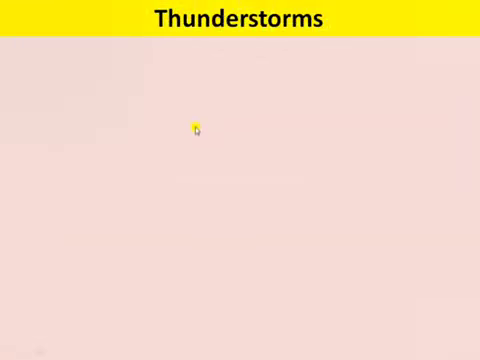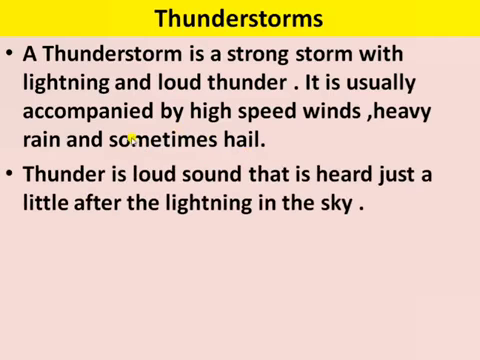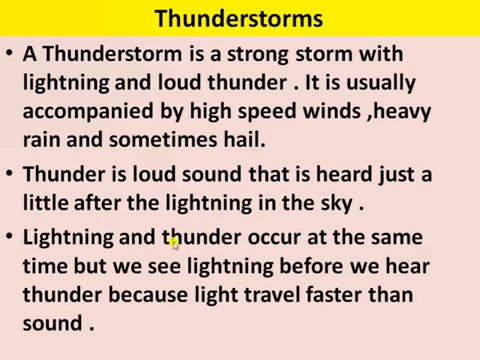So the thunderstorm is a strong storm with lightning and loud thunder. It is usually accompanied by high speed wind, heavy rainfall and sometimes hail. Thunder is a loud sound that is heard just a little after lightning in the sky. So why do we see the lightning before the thunder? Lightning and thunder occur at the same time, but we see the lightning first because light travels faster than sound.